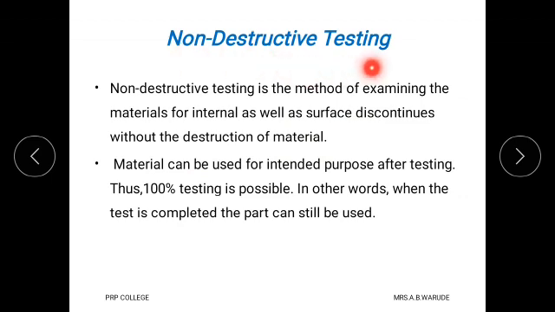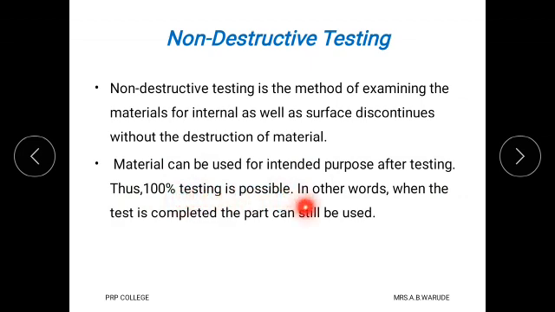But in NDT method, it is used to check the internal as well as surface discontinuities without the destruction of material. That means the material is not destructed and therefore the material can be used for intended purpose after this NDT testing method.